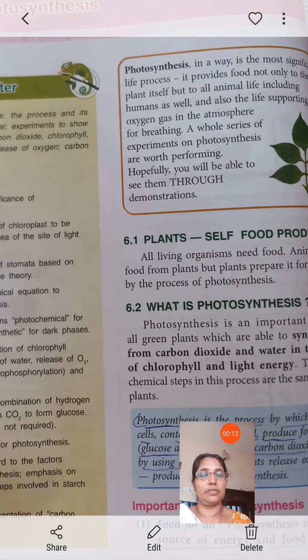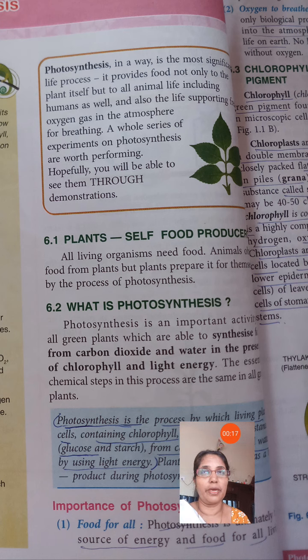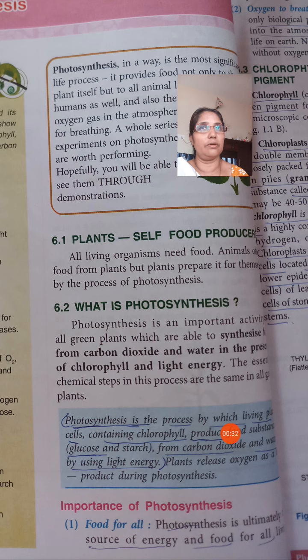That is photosynthesis. You are familiar with the term photosynthesis. It is the process of making food by the green plants. Then, in this lesson, you have to learn it in detail. There is one definition of photosynthesis in your textbook. You cannot write it as the production of food by the green plants. That is not the proper definition.